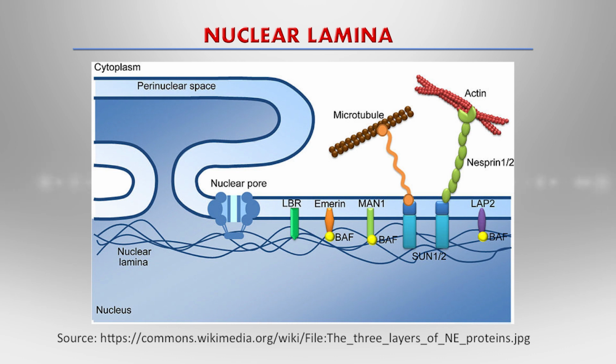So there is a protein network within the nucleus called the nuclear lamina. Here you can see the protein fibrous network suspended in the nucleoplasm, and the nuclear lamina also interacts with the DNA or chromatin of the nucleus.